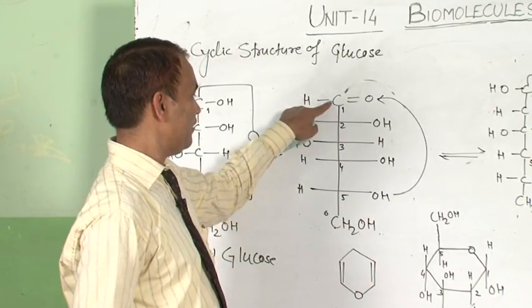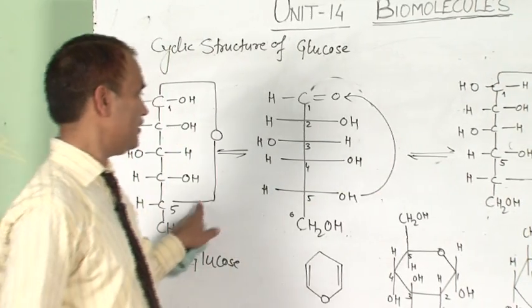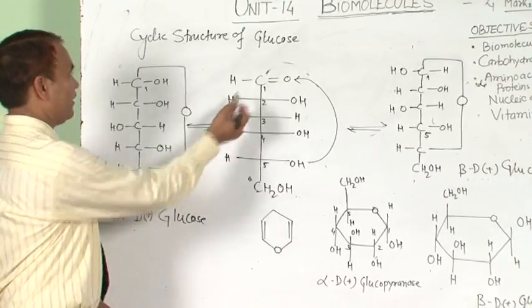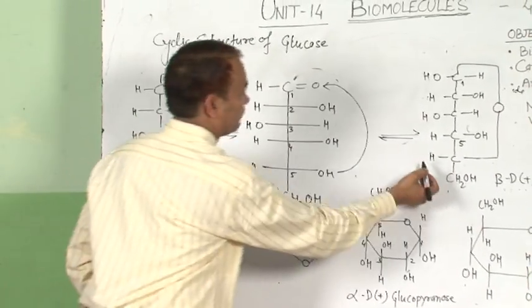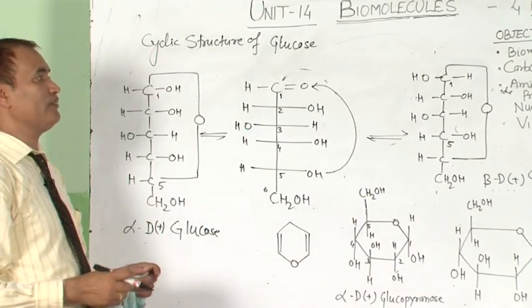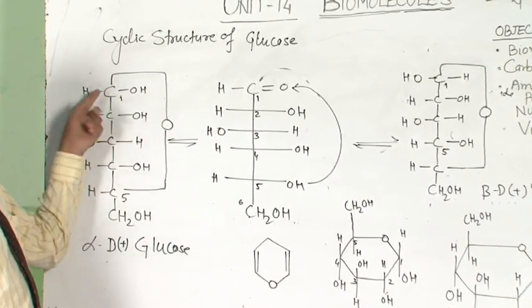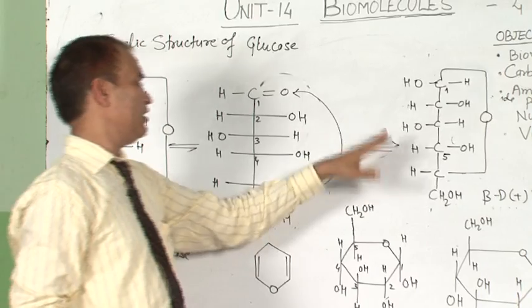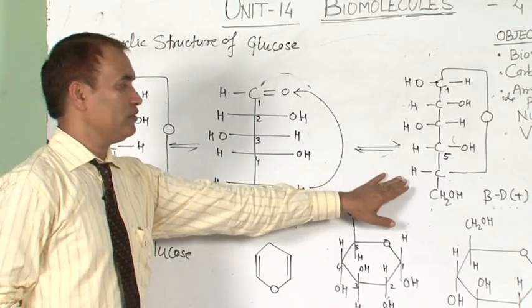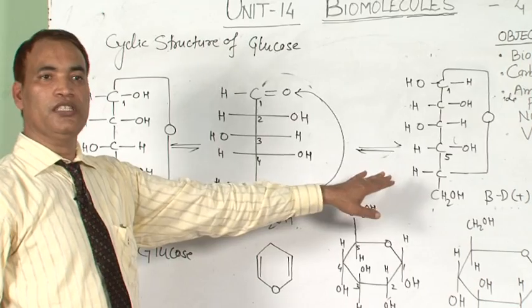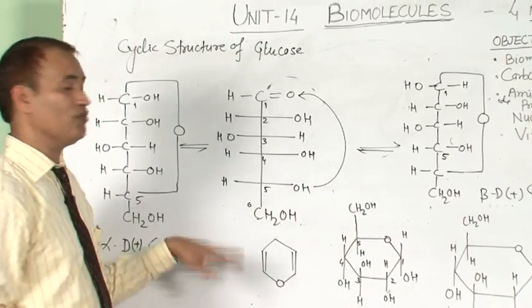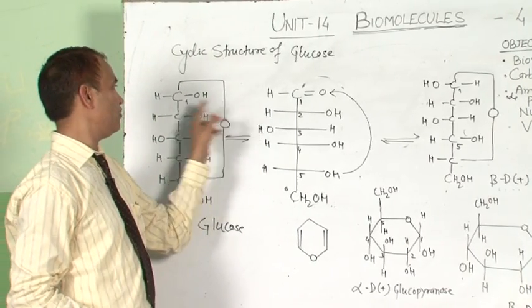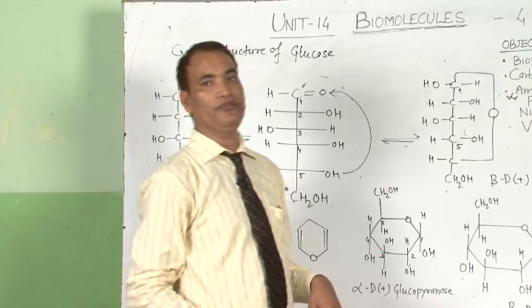There is a linkage between C1 and C5 giving two hemiacetal structures: one is alpha-D-glucose, the other is beta-D-glucose. They differ only in the configuration of OH at C1. In one, hydrogen is on the left side at C1, and in the other, OH is on the left. These two isomers are known as anomers of glucose, differing only in the configuration of the hydroxyl group at carbon number 1.